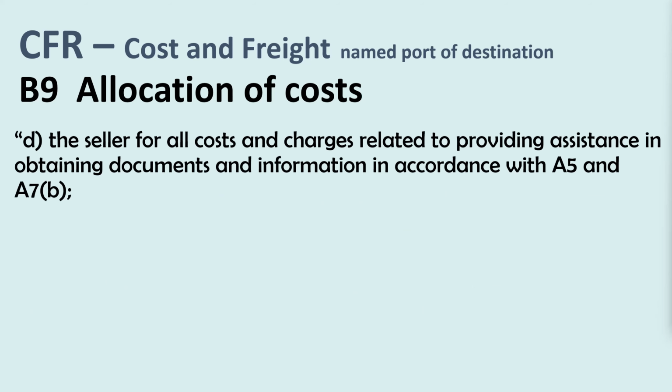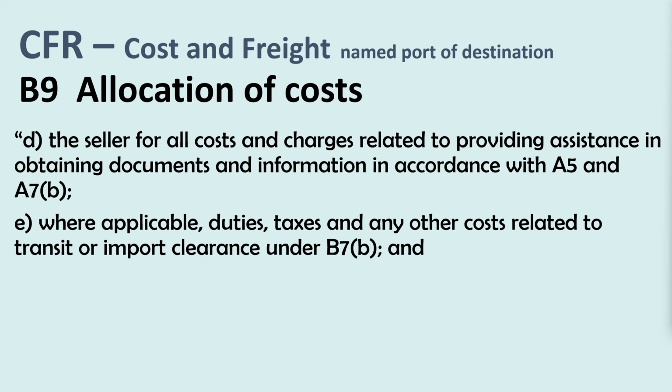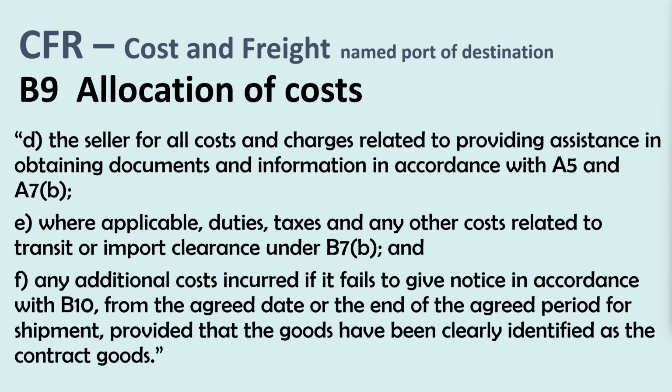The buyer must pay D, the seller, for all costs and charges related to providing assistance in obtaining documents and information in accordance with A5 and A7B, for example, for the buyer to arrange their own insurance, certificates of origin, etc. The buyer must pay E, where applicable, duties, taxes and any other costs related to transit or import clearance under B7B, and the buyer must pay F, any additional costs incurred if it fails to give notice in accordance with B10, which we'll see, from the agreed date or the end of the agreed period for shipment, provided that the goods have been clearly identified as the contract goods.